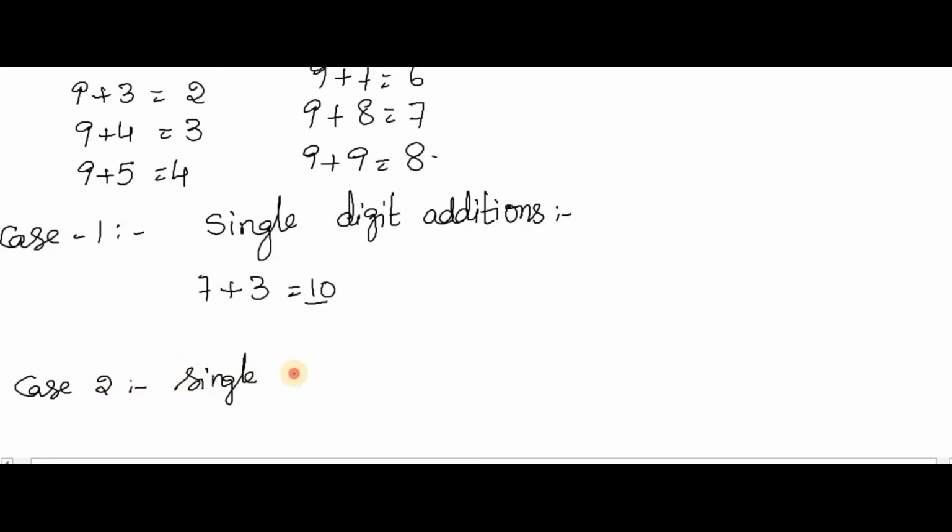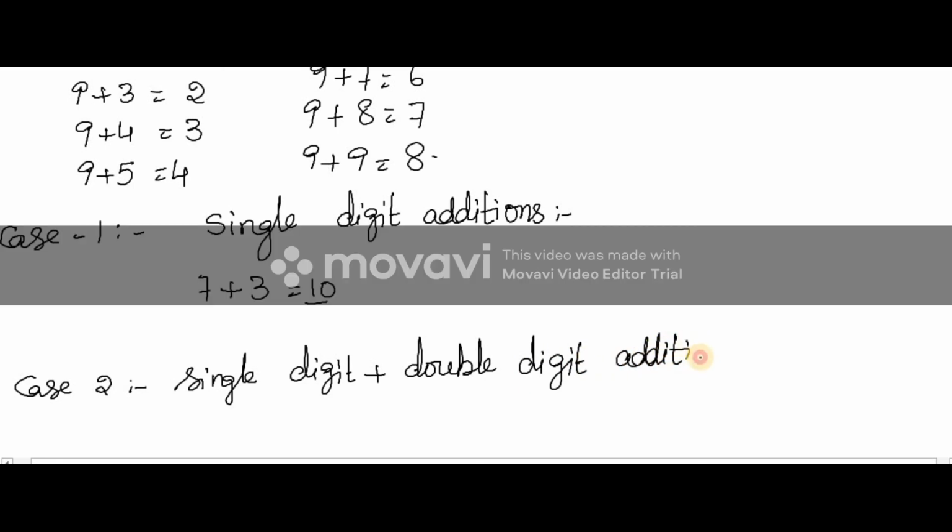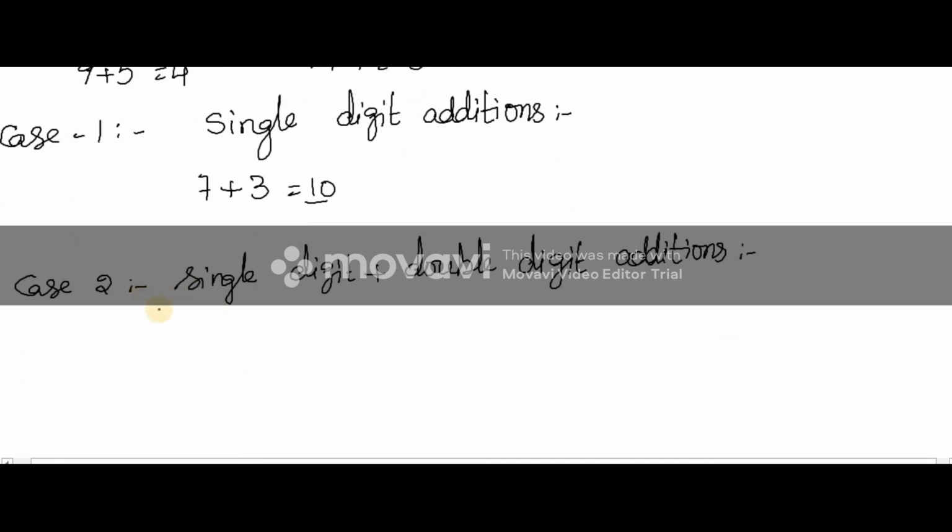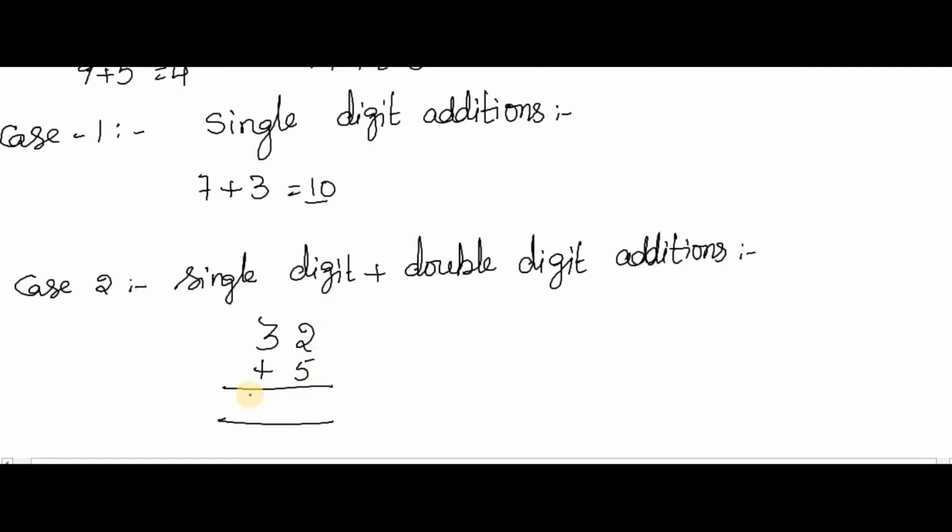single digit plus double digit additions. It is very simple. For example, 32 plus 5. By seeing this, you can simply write 3 here, and 5 plus 2 is 7.